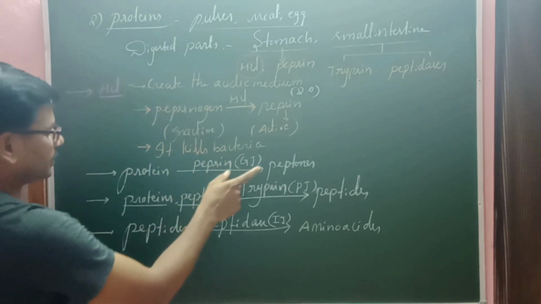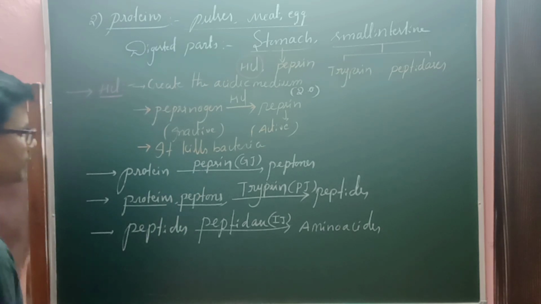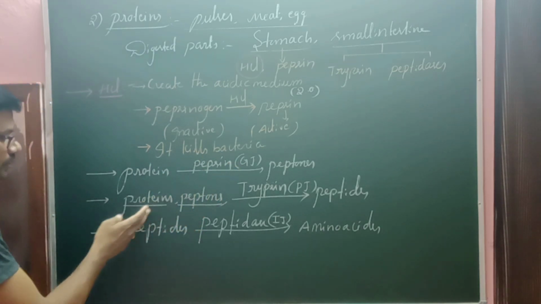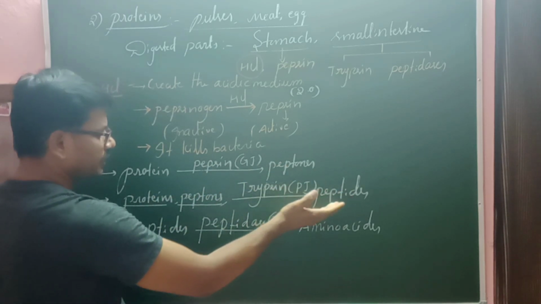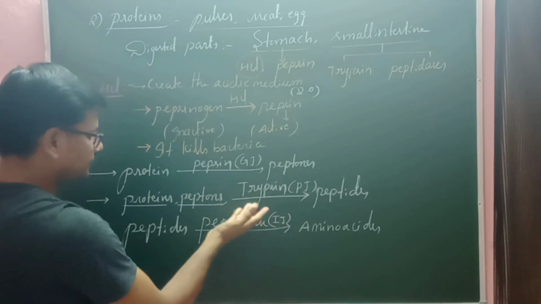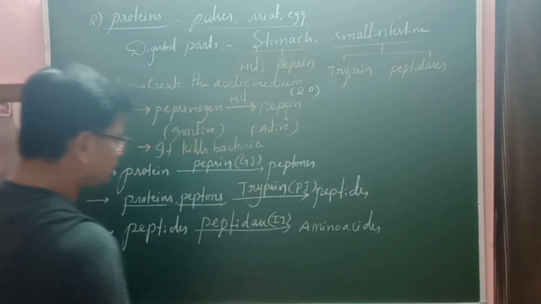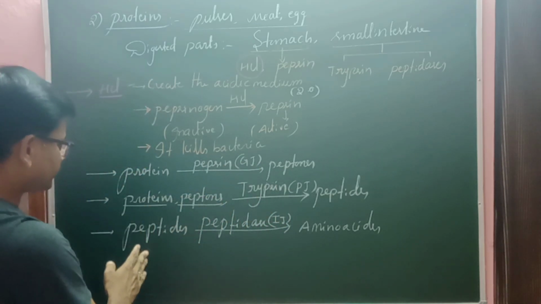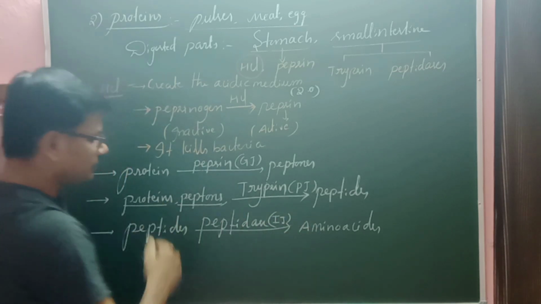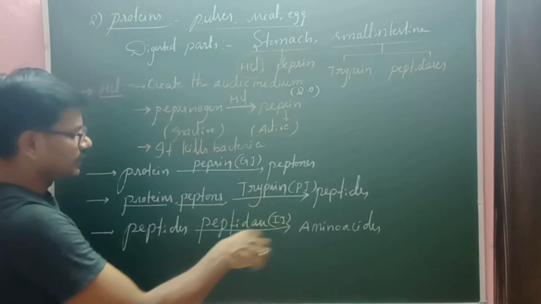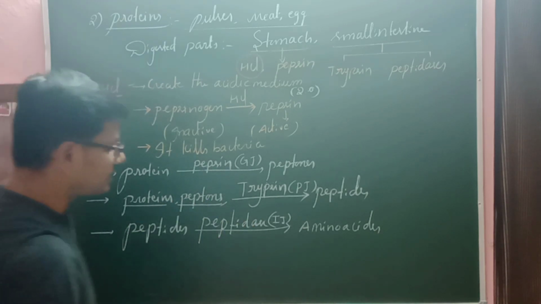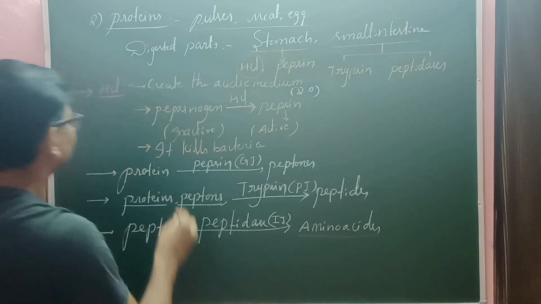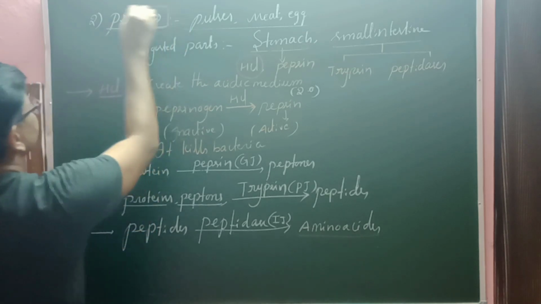Proteins are digested into peptones with the help of pepsin, secreted from the stomach as gastric juice, and the rest of the proteins and peptones will be converted into peptides with the help of trypsin. Then peptides are converted into amino acids with the help of peptidases, right? All these digest the complex proteins into the simple form, that is amino acids. So here we have seen protein digestion, right?